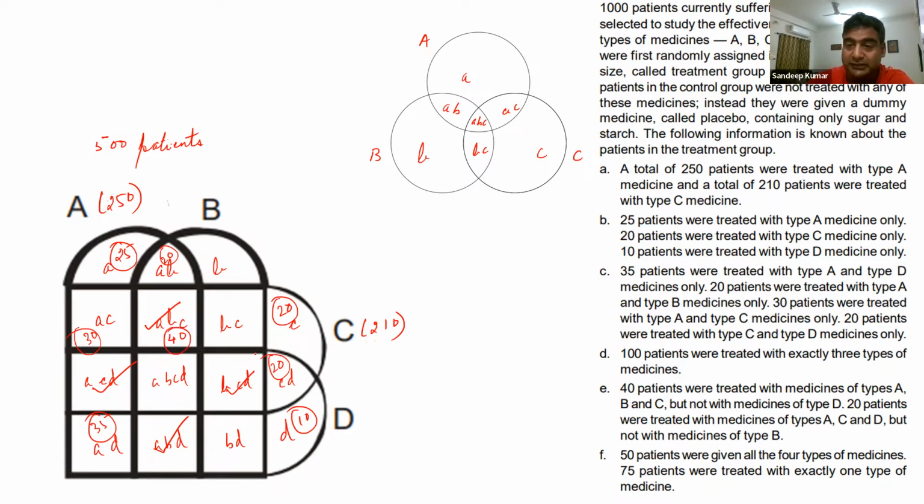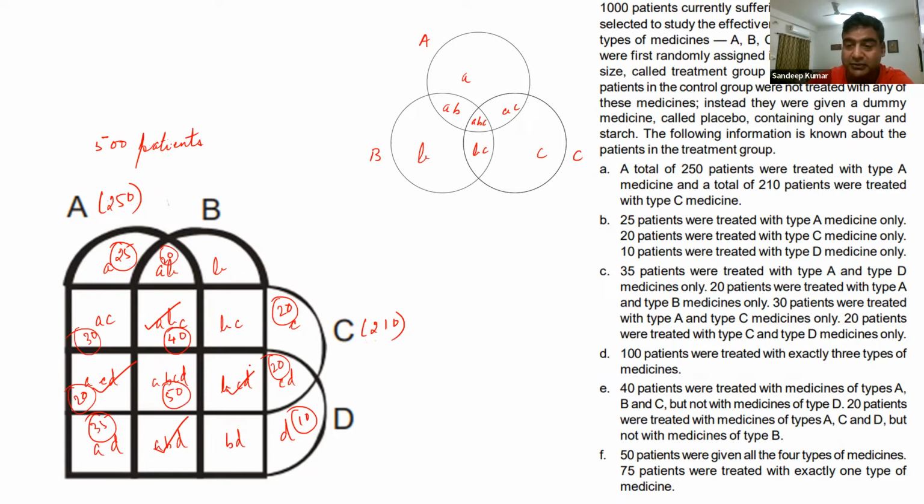20 patients were treated with ACD, but not with B. ACD. So let's figure out where we have written ACD. So we have written it here. 20 patients were treated with ACD, but not with type B. 50 patients were given all the 4 kinds of medicines. So we have 50 here.